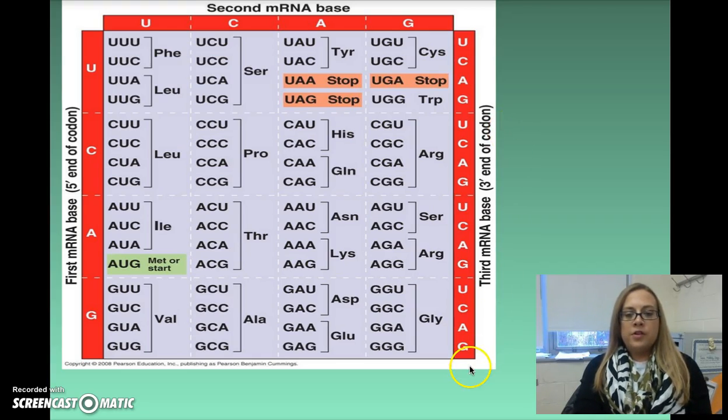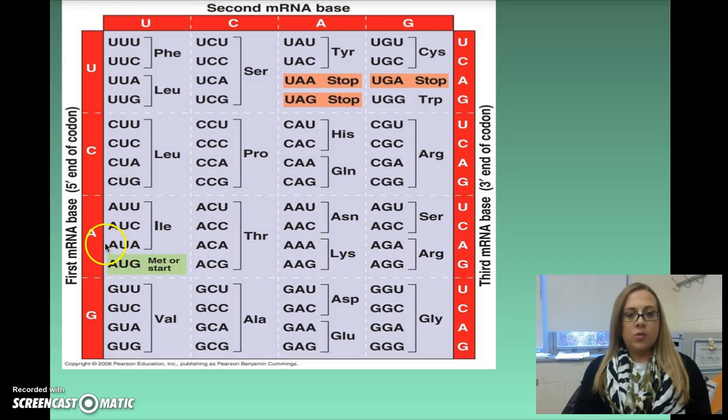And so if you were looking at the codon, let's start with AUG. We're starting with that because that's your start codon, or it codes for methionine. The first base I said was A. So along the side here, you're going to look for A. So A is right here. U was the second base. So we know that we're in this row right here.